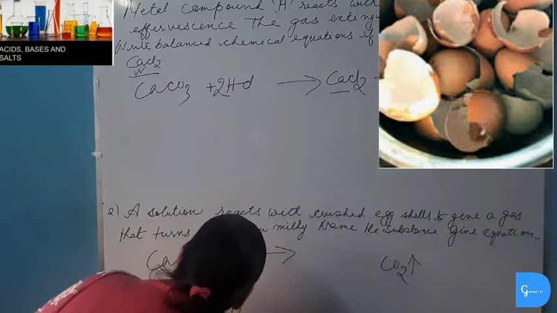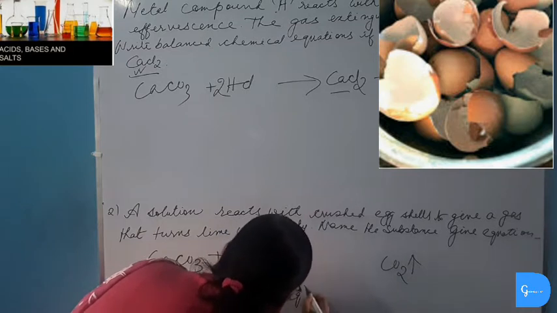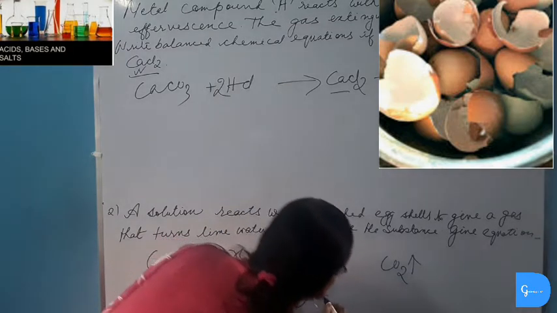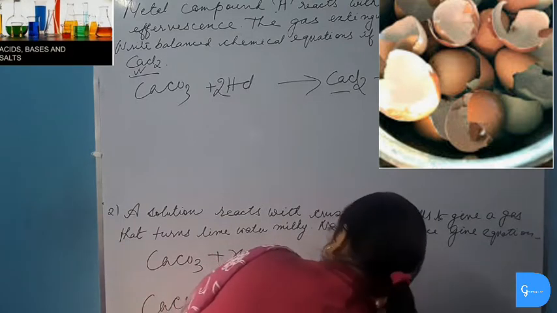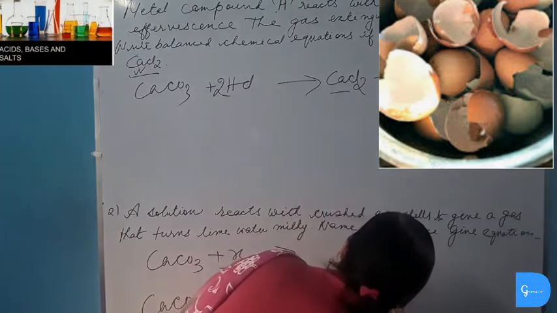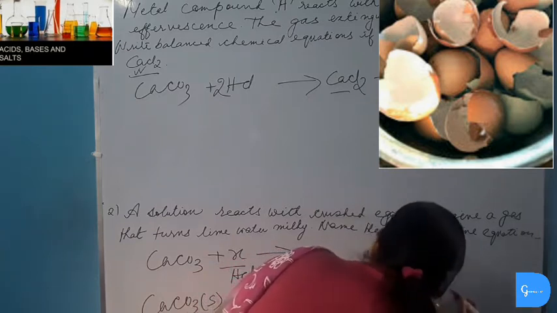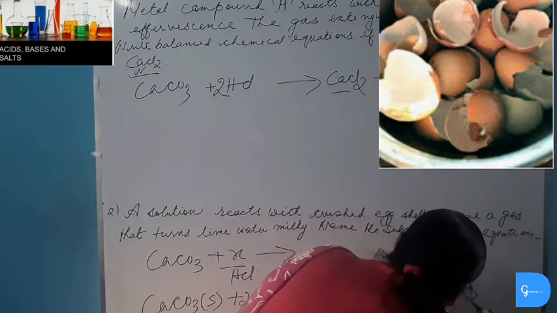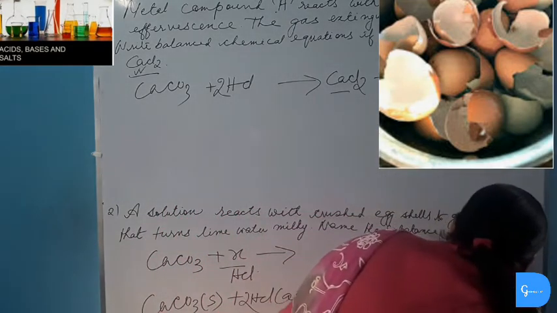CaCO3 in solid state plus HCl in aqueous form, it will give calcium chloride in aqueous form plus carbon dioxide gas plus water.